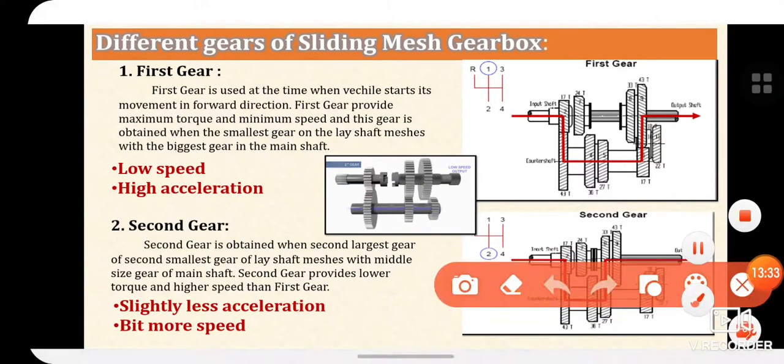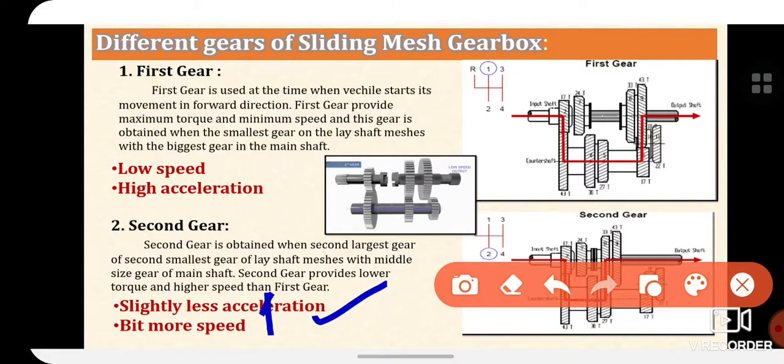Then second gear is obtained when the second larger gear of the lay shaft meshes with the middle size gear of the main shaft. Second gear provides lower torque and higher speed than the first gear. So torque is slightly less compared to first gear, but speed is more if we compare it with the first